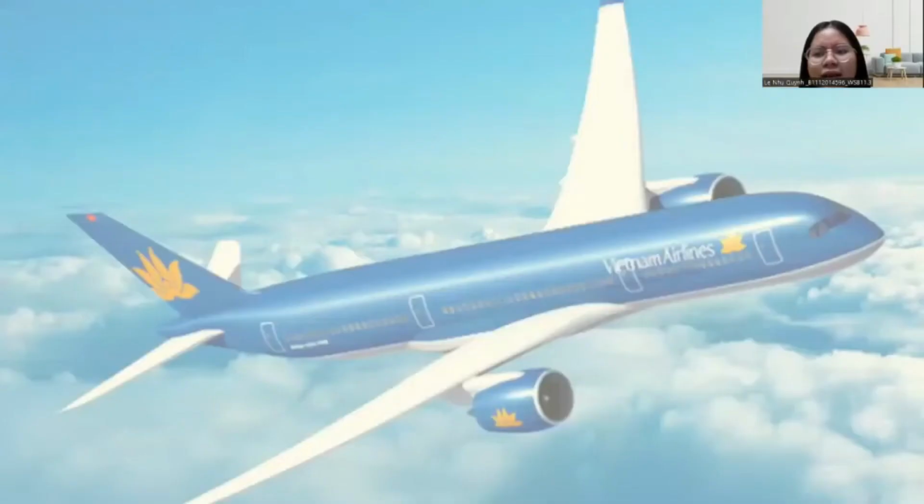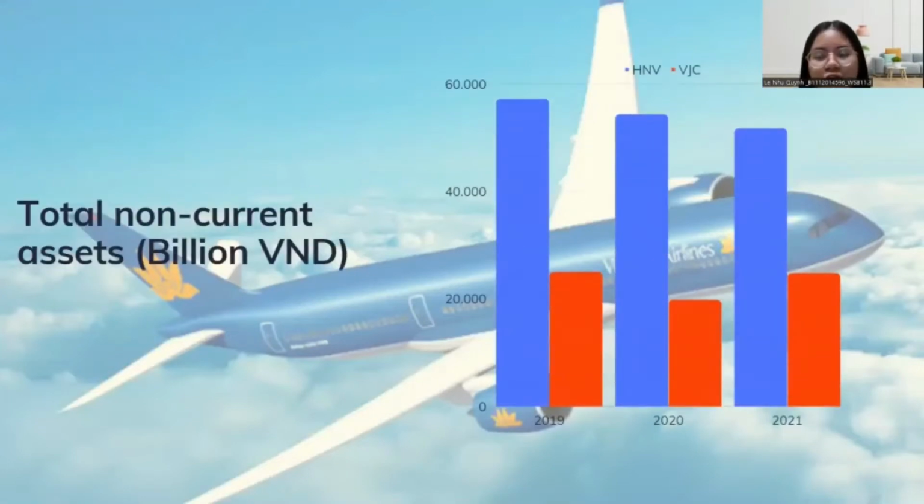Both Vietnam Airlines and Vietjet had a downward trend in the figure for non-current assets. The total value of Vietnam Airlines' long-term assets fell dramatically by 5,465 billion VND between 2019 and 2021. Vietnam Airlines also sold 3 airplanes in 2020 and 2 airplanes in 2021. On the other hand, the figure for Vietjet's long-term assets decreased by 234 billion VND in the same period.